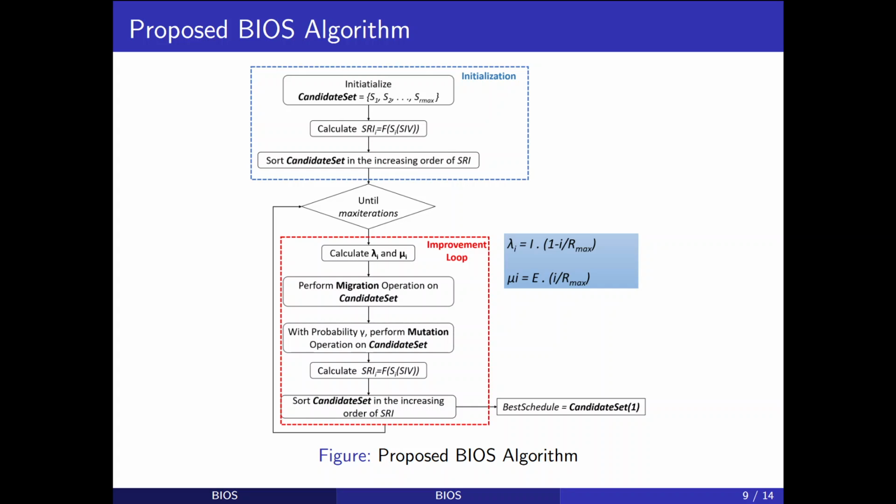To perform the migration operation, we calculate the parameters lambda i and mu i, which are known as the immigration rate and emigration rate respectively, as shown in the formulas. Here, capital I and capital E are the maximum immigration rate and maximum emigration rate respectively.